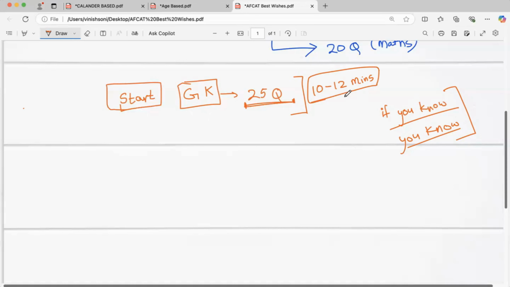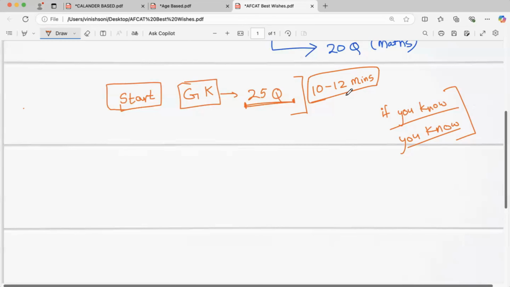It is nothing about solving. You cannot say that if you put in some time you will get the answer. It is nothing like that. If you know the things, you know the things. If you don't know, just leave it and go to the next question. Like this, you attempt all 25 questions in the first go itself, in 10 to 12 minutes. Not more than this.